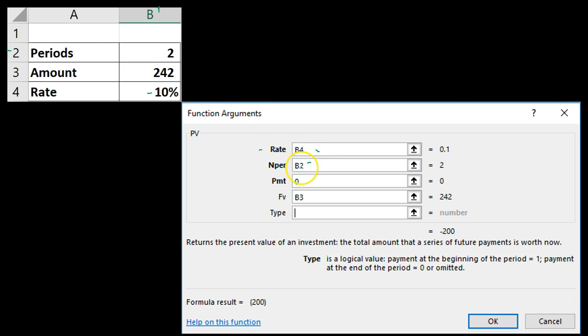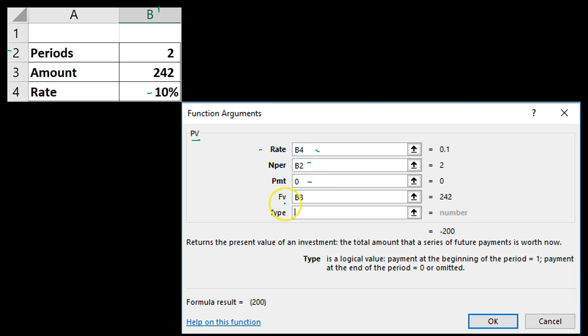The payments is 0. That's the tricky thing with this because we're going to use the same PV formula for the present value and the present value of an annuity, and therefore we'll use the same fields. The payment means annuity payments, and there are none because we're not making systematic annuity payments. We'll take a look at annuity payments in the future.